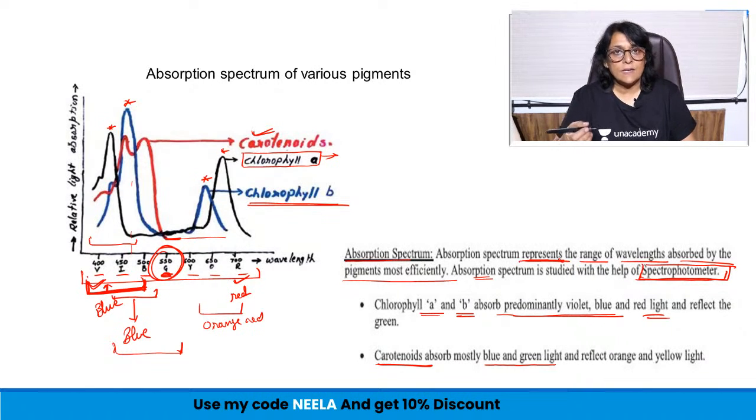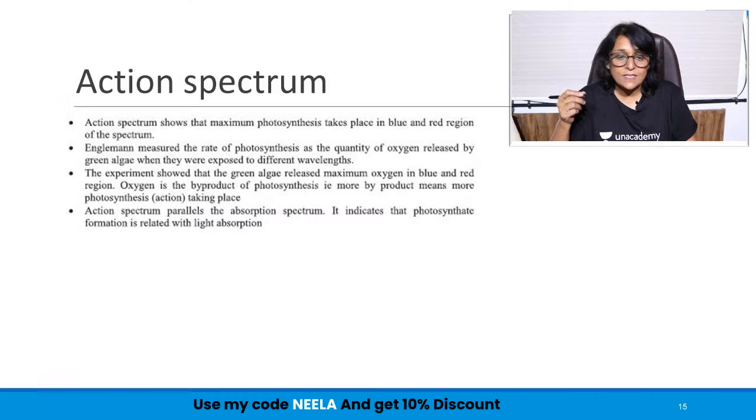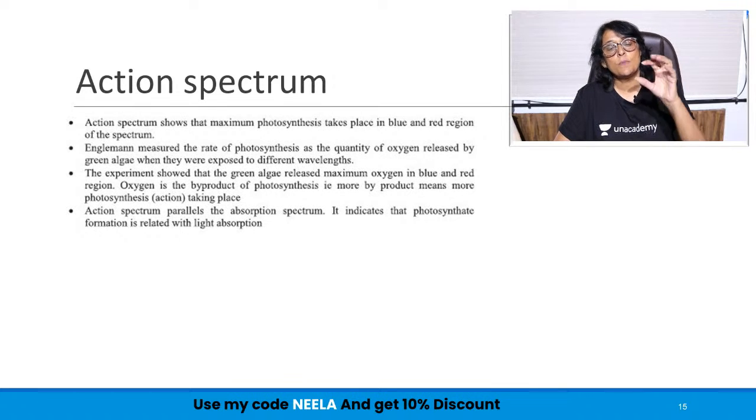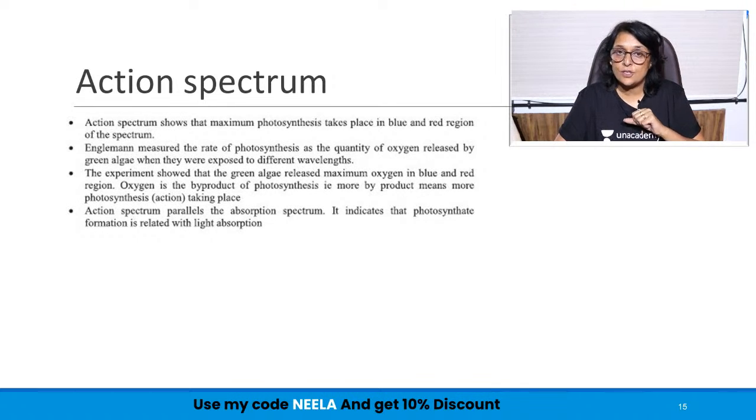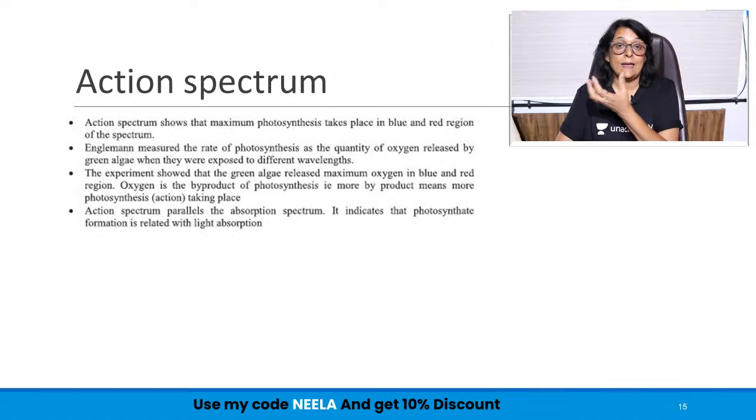Now it is very easy. Wherever maximum absorption is done, it is going to be the same place where maximum action is going to take place. Because when we say absorption of a particular wavelength, it is that light or the photons. Suppose in red band or in blue wavelength, photons are absorbed maximum, and these are the photons which are actually going to provide energy for that reaction to take place. So if maximum photons are absorbed in, say, violet blue, maximum action is going to take place there. If they are absorbed in the red wavelength, then maximum action will also take place there.